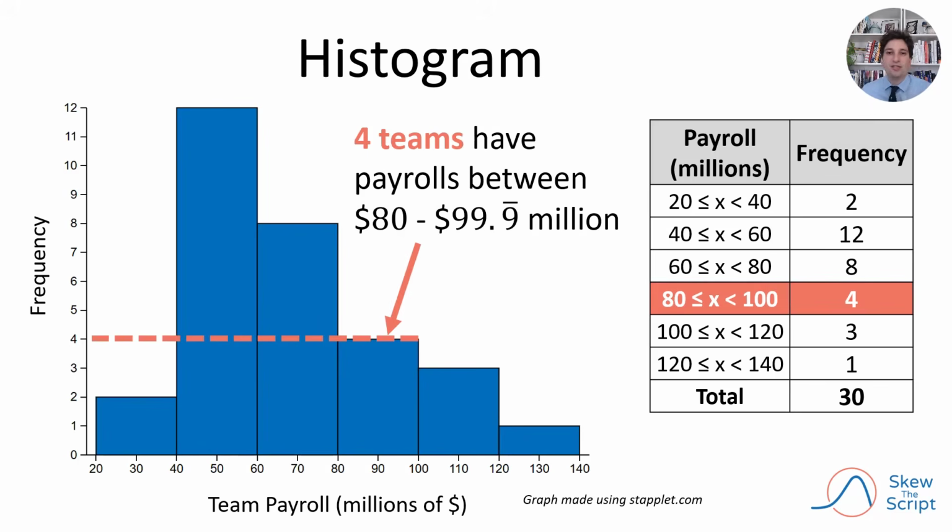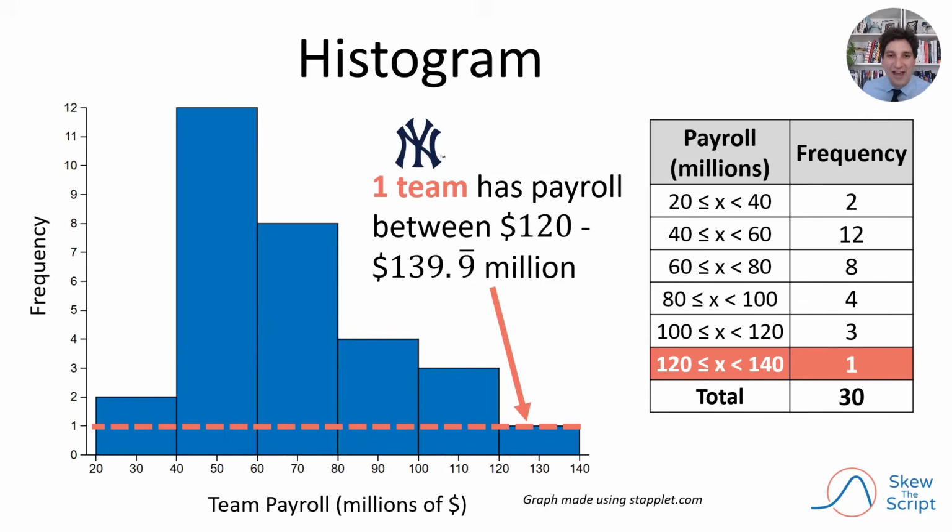The best way to read a histogram is to look at the bar heights. For example, we see that the 80 to almost $100 million bin has a height of 4. This means that 4 teams had a payroll in that interval. It's important to note that the height of the bar doesn't indicate that these teams have a higher or lower payroll. In fact, the highest payroll team, the Yankees, are represented by the bar with the lowest height.